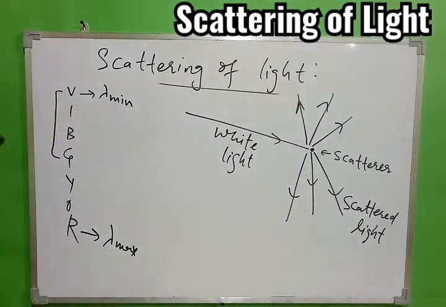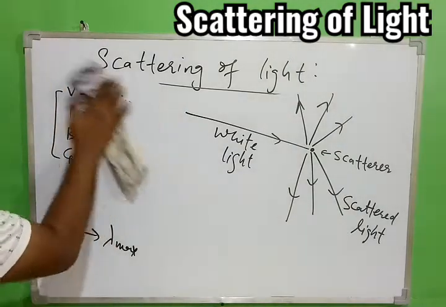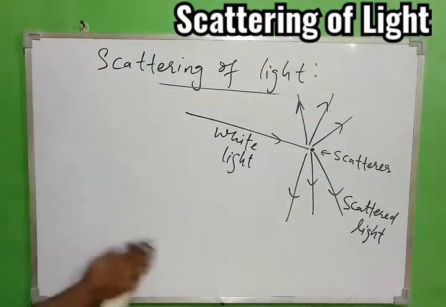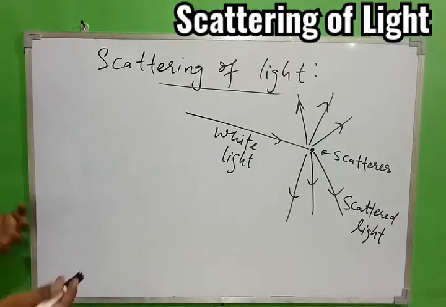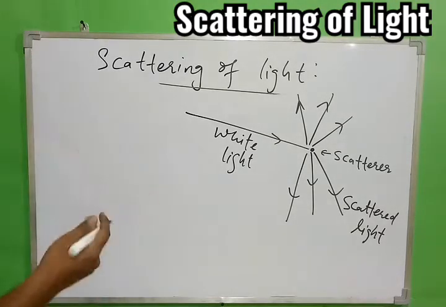Okay, so let's write a definition for it. Then we'll try to compare also which colors are deviated, why and all. That we are going to discuss also.